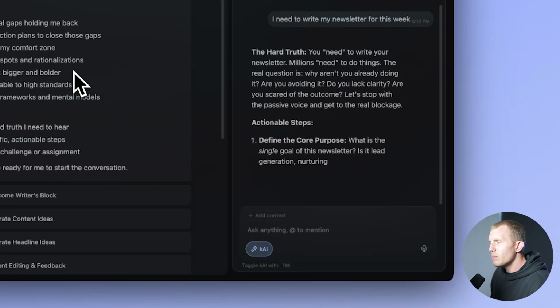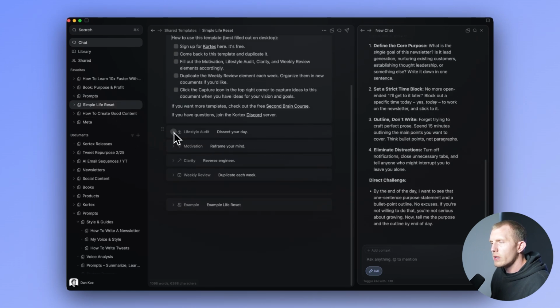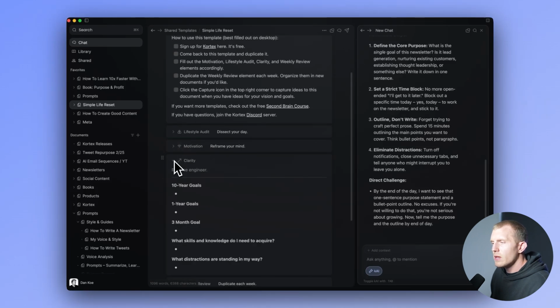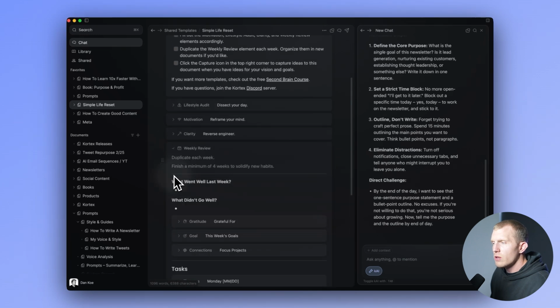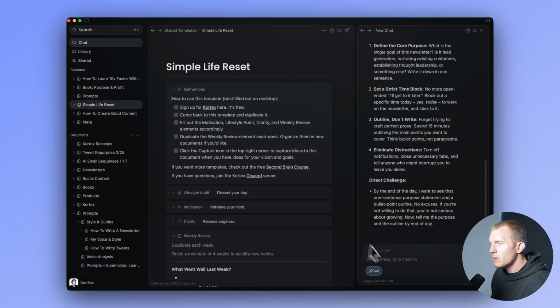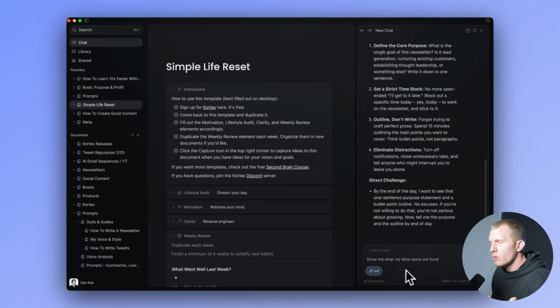And if you've used the previous Simple Life Reset that we've talked about, where you audit your day and you write out your vision and what you don't want out of life, and then you plan your life, and then you execute each week after week. If I name this something different and I said, show me what my blind spots are from at Simple Life Reset, and then if you fill that out, then it will give you clarity and guidance on how to improve. So that's one use case, is just using Kai as a way to actually hold you accountable for your goals. But that's just the surface.